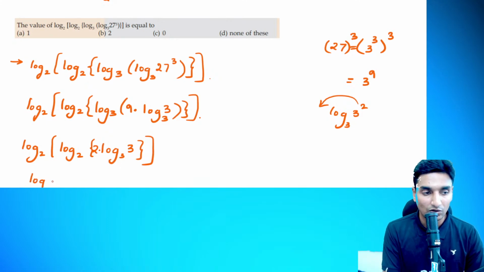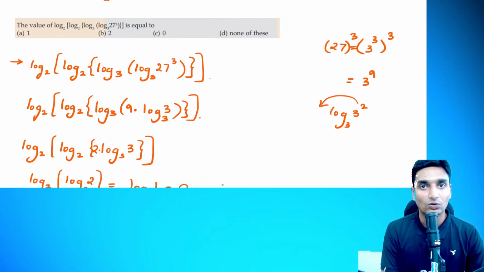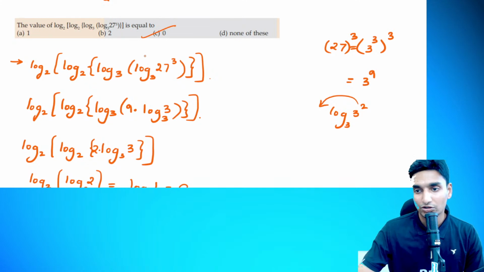So the next step, log to the base 2, log of 2 to the base of 2. So here log 2 and 2, what will this become? This will become 1. So logarithmic value of 1 to the base of 2. So log of 1, guys, the logarithmic value of unity, is always 0. So option number 3, guys, that is your answer.